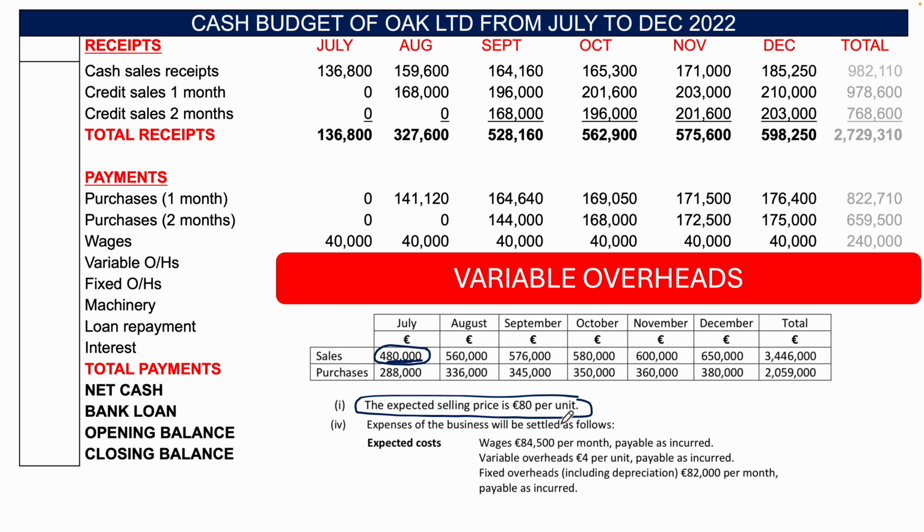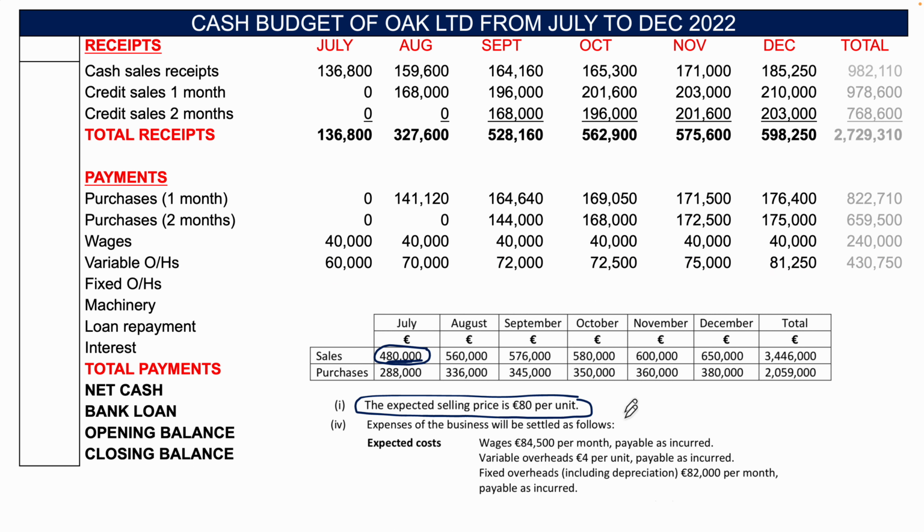So 6,000 multiplied by €10 per unit will be 60,000. If you take your 560 in August divided by €80 per unit, you're going to get 7,000 units. Multiply that by 10, you get 70,000. 576,000 divided by 80 is 7,200. Multiply that by 10, 72,000. 580 in October divided by €80 is 7,250. Multiply it by 10, 72,500. 600,000 divided by 80 is 7,500. Multiply it by 10, 75,000.